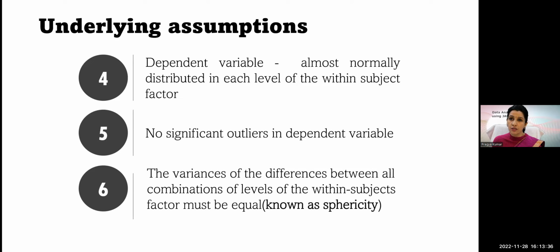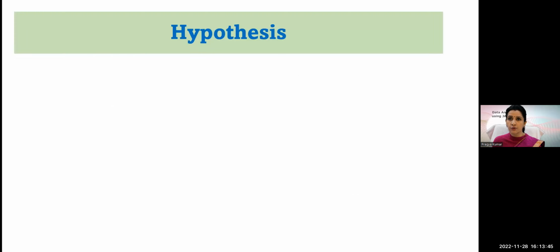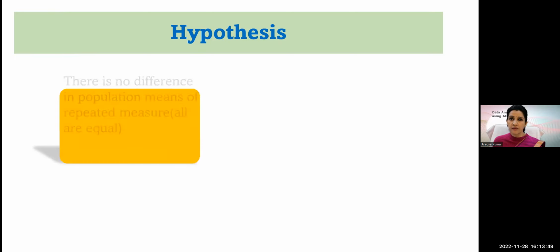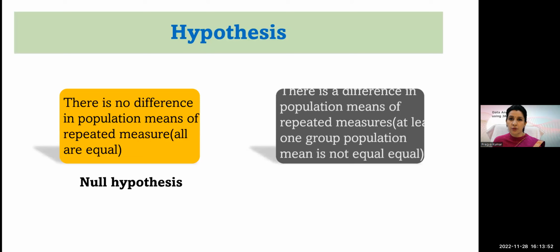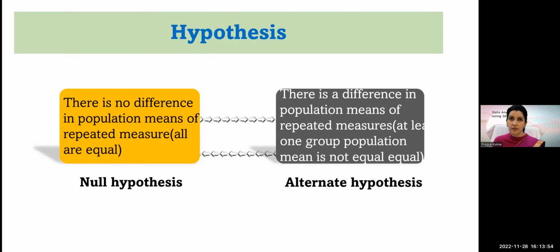Again, the same concept: if its p-value is more than 0.05, then this assumption is met. But this is not always true; many times you will see that this assumption is not met. In that case, we'll see what to do. So the null hypothesis is that there is no difference in population means of the repeated measure, and the alternate hypothesis says that there is a difference in population means of the repeated measure.